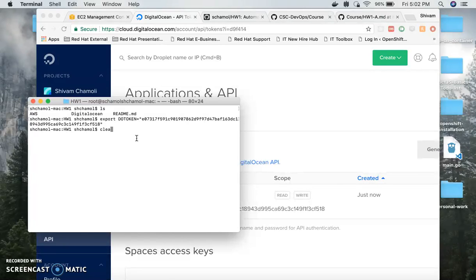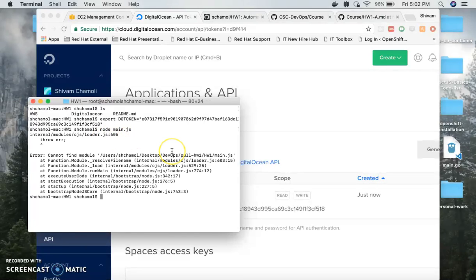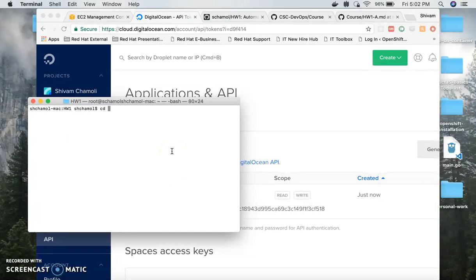Now I'll just run node main.js, and as you can see, it prints out my token, so that means everything is set correctly.